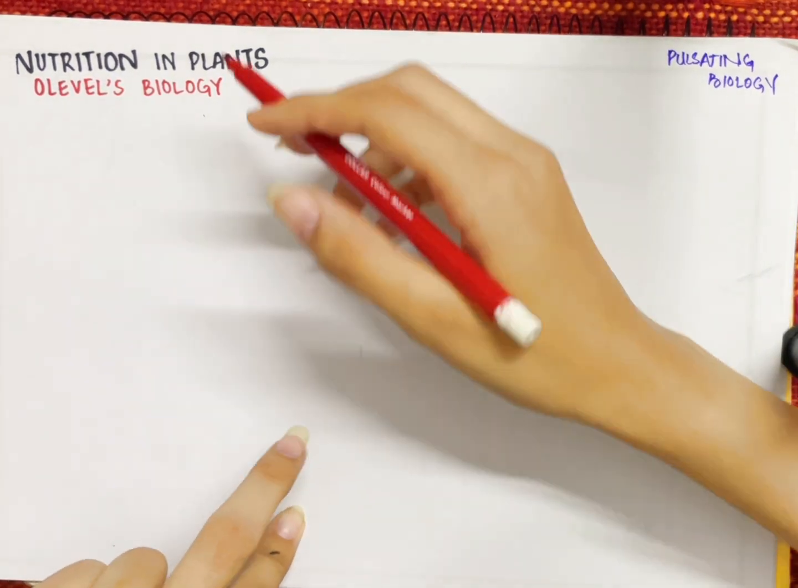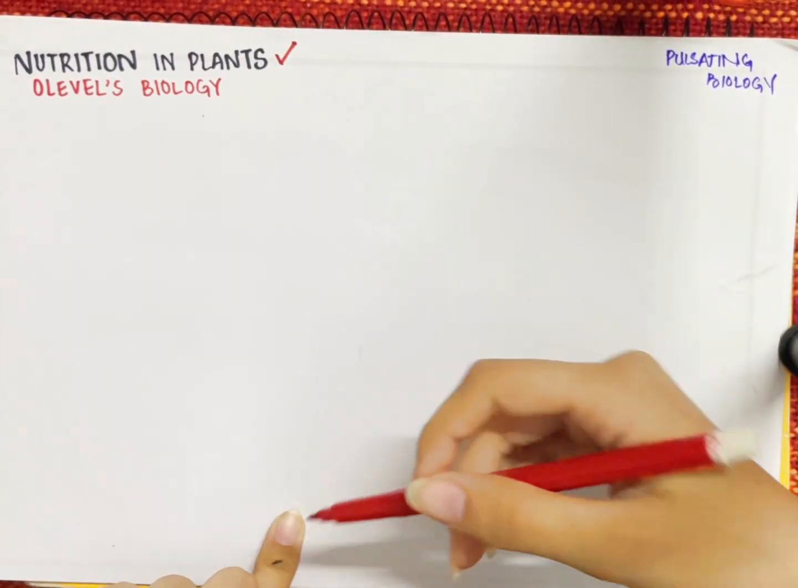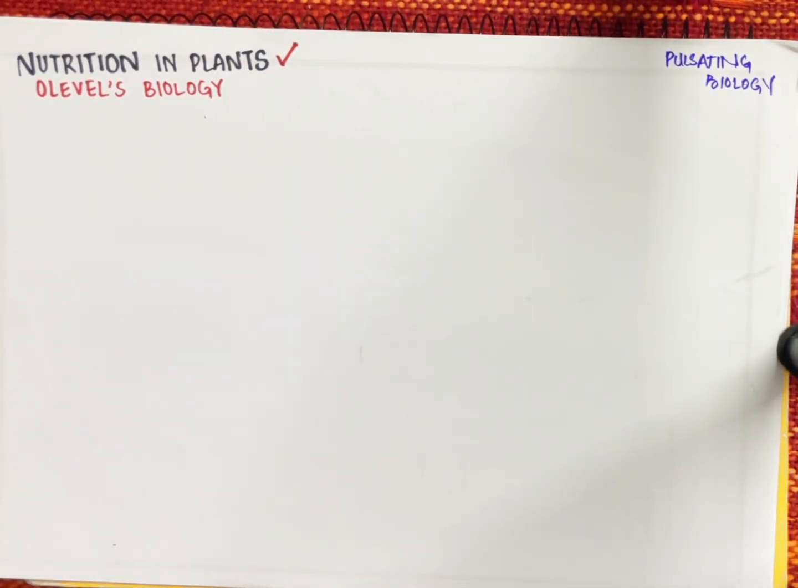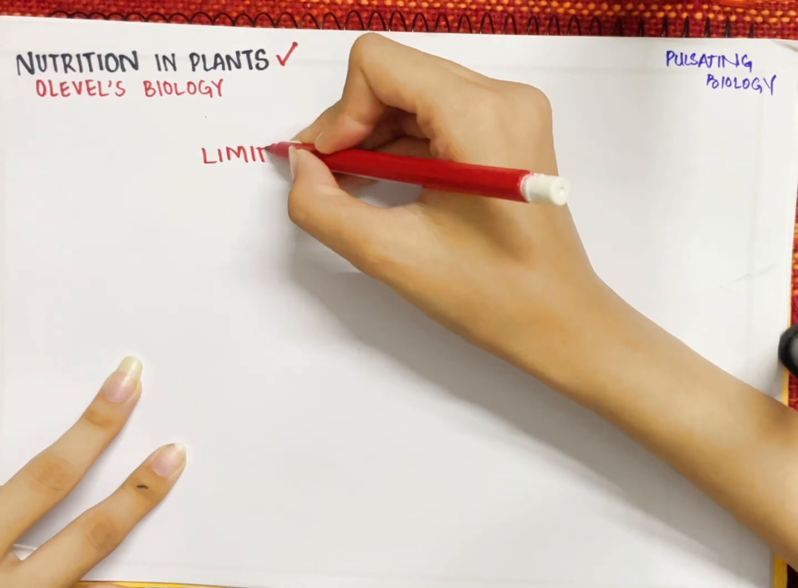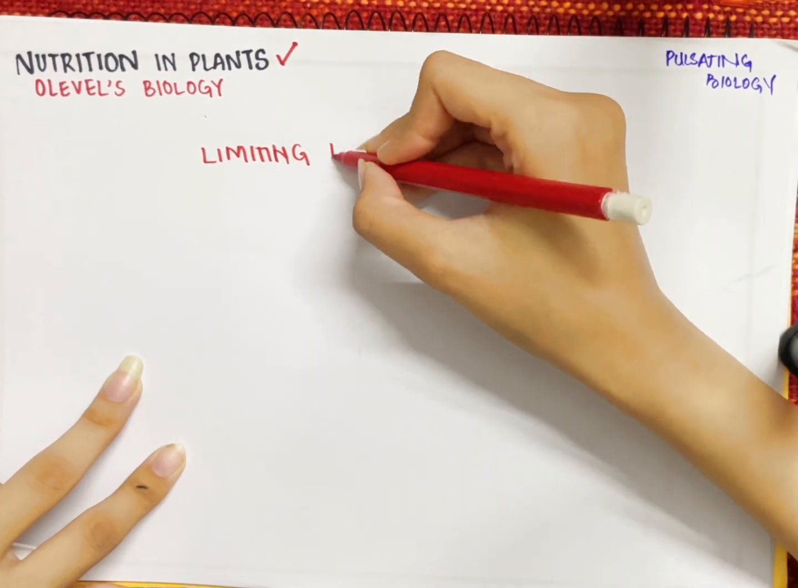We were discussing the chapter Nutrition in Plants, and I've already covered the topic of photosynthesis in the previous video. We're going to talk about it in a bit more detail in this video. We will be discussing the limiting factors that are related to photosynthesis. Limiting factors are those factors that can affect the rate of